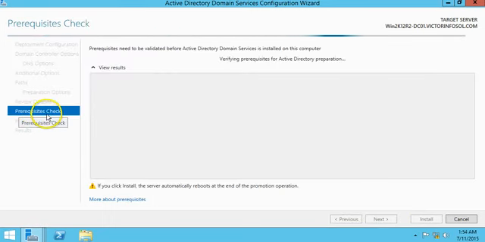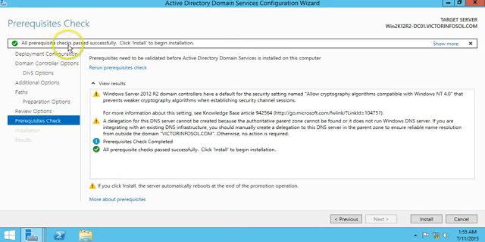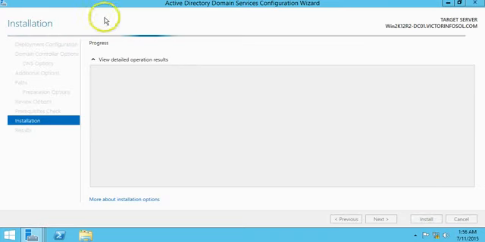It's running the prerequisite check to verify my server is eligible to install the domain controller and DNS role on it, otherwise it gives you the error message. So just wait and hope everything goes fine. So you can see all prerequisite checks passed successfully, so it's highlighted the install button. I'm going to click on install button, and now the installation process for the Active Directory domain services and the DNS both are running. You can see upgrading forest. So we need to wait for a few minutes.